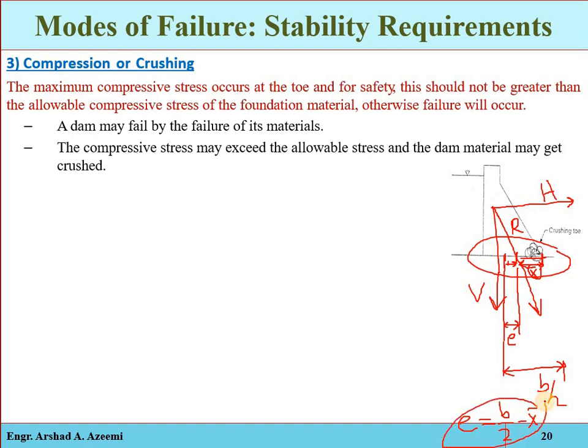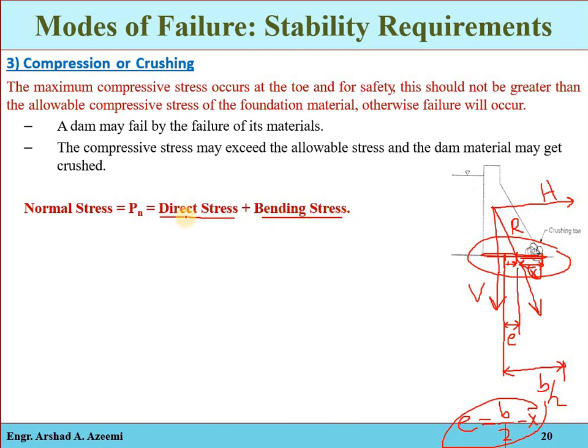So H is the total horizontal force, V is the total vertical force, and R is the resultant force cutting the base at eccentricity e from the center of the base of width B. The total width of the base is B. Now the normal stresses at any point on the base, suppose that is the total base of the dam structure, will be equal to the sum of the direct stresses plus the bending stresses.